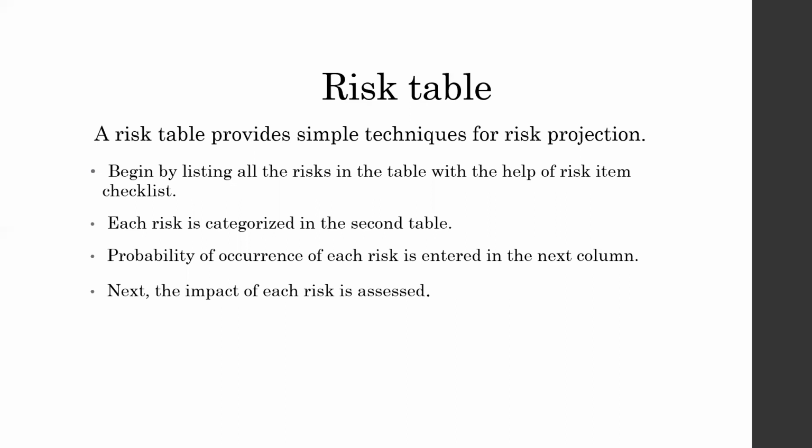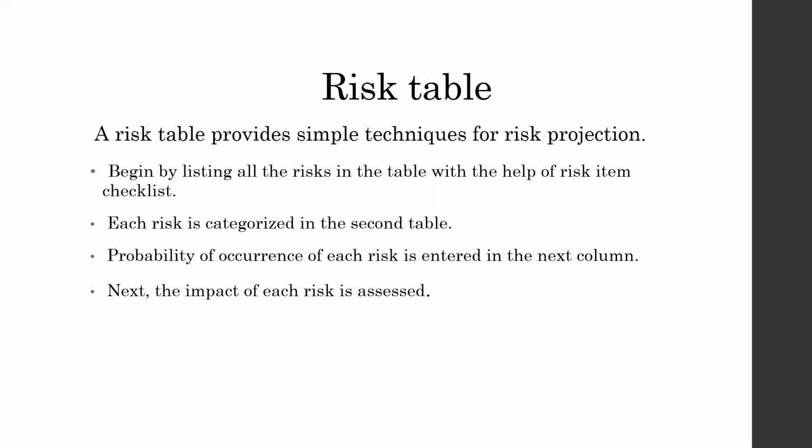Next is the risk table. What does risk table mean? Building the risk table is the simplest and most commonly used technique adopted by project managers in order to project the risks. While building the risk table, the project team first of all lists all the probable risks with the help of the risk item checklist. Whatever risk item checklist we have seen, with that checklist they first list all the probable risks.